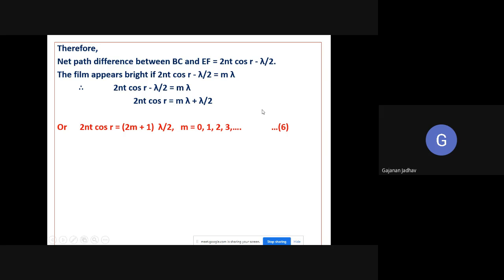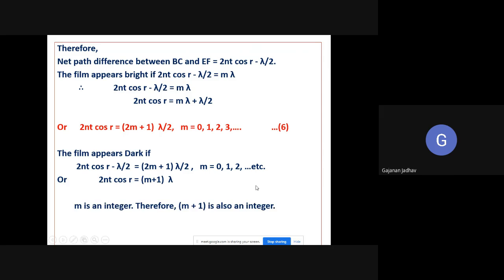So this is the first condition for brightness. The film will appear bright if 2nt cos r is equal to this one, and the film appears dark when it is equal to this one.